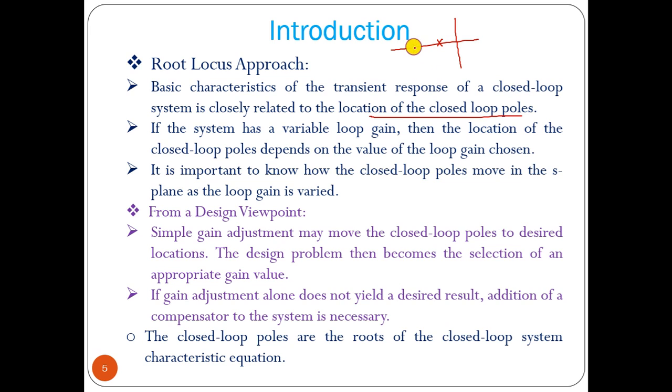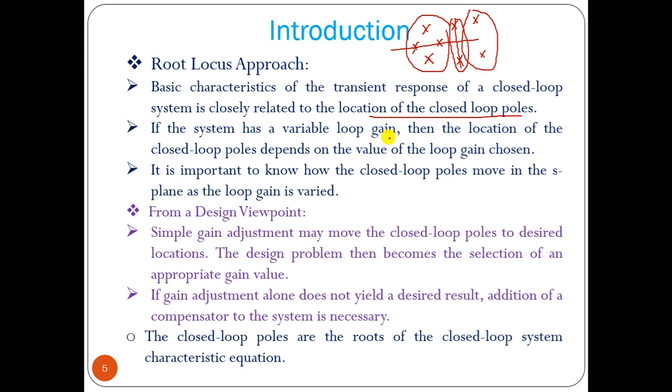If roots are on the real axis, it will be over damped or under damped. In the complex plane, it will be over damped and critically damped. If it is in the complex plane, it will be under damped. If on the imaginary axis, oscillatory. If in the right half plane, unbounded, system unstable. Okay, so this region is stable, this is marginally stable, and this region will be unstable.